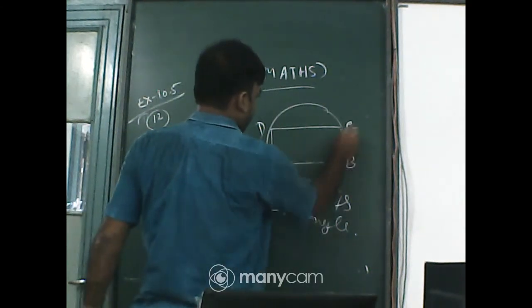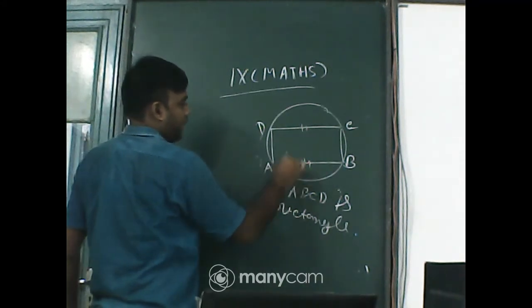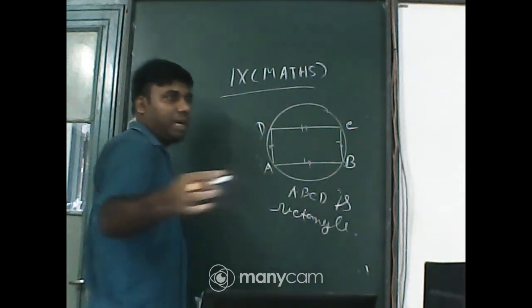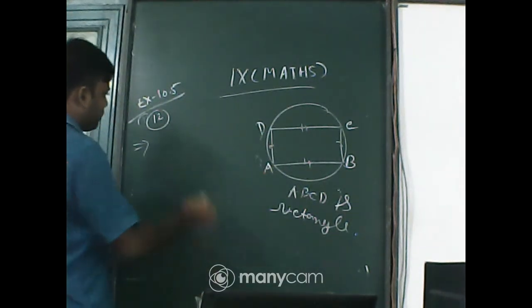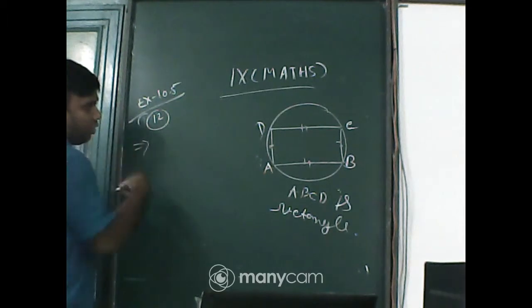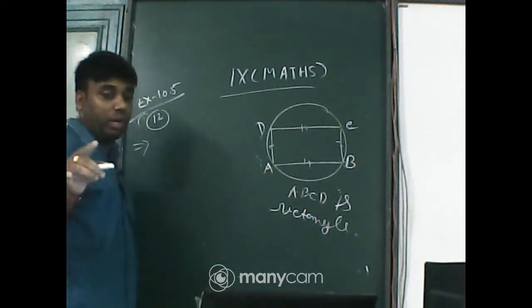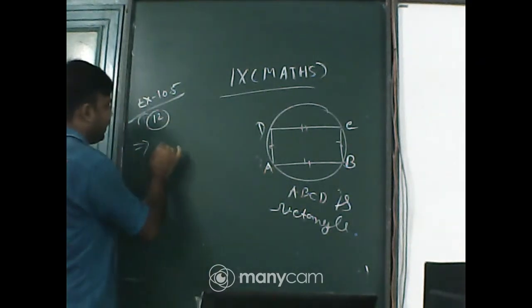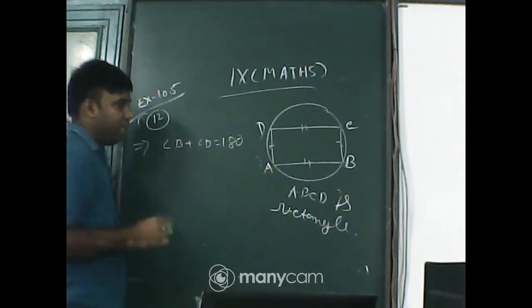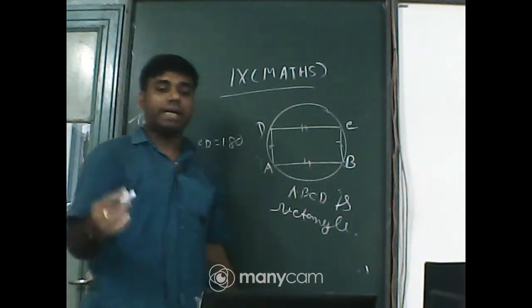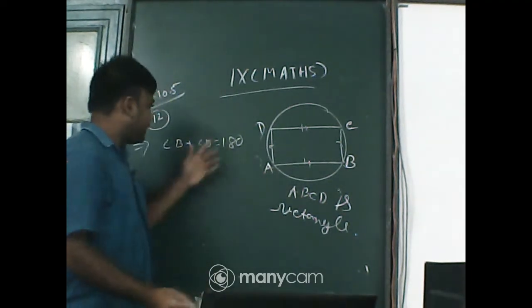ABCD is a parallelogram. Parallelogram means that opposite sides are parallel and equal. Now, one thing, students: ABCD is also a cyclic quadrilateral. So you can say angle B plus angle D equals 180 degrees. Why? Because ABCD is a cyclic quadrilateral, or cyclic parallelogram. That's why angle B plus angle D is 180 degrees.